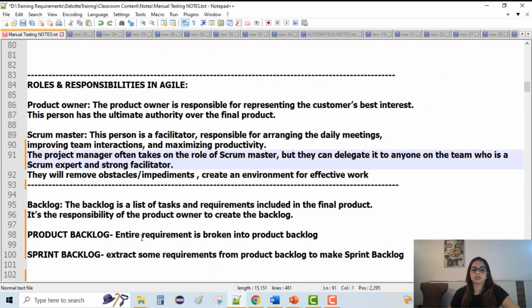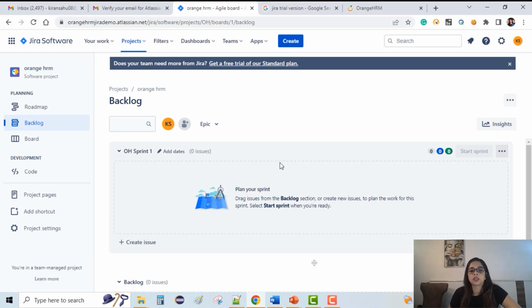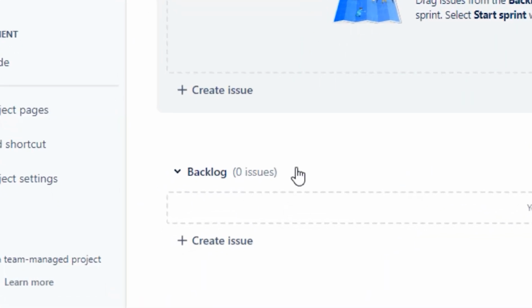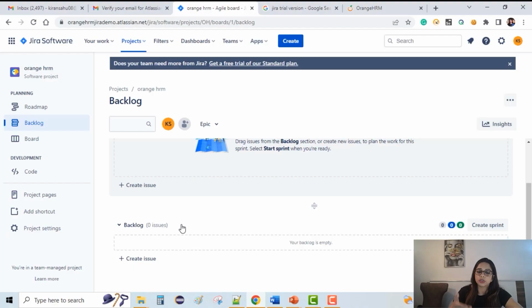Moving forward with some more terminologies, backlog. If you remember, we had a backlog page which opened up in the last session. I'll quickly go back and show you. This is the backlog page, if you can see here, right? So there is a start sprint option here, and then there are backlogs which we have to create. There are 0 issues here. So we have to create issues. Now there's a typical term, issues, which we related to as bugs in our previous understanding. But now here in Jira, issues doesn't typically mean only bugs. It means anything which we are actually working upon. Maybe an epic, story, task, subtask, bug, anything can be termed as issues. So we'll talk about that too.